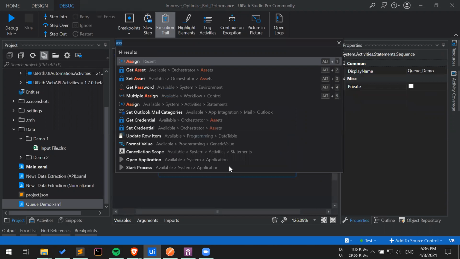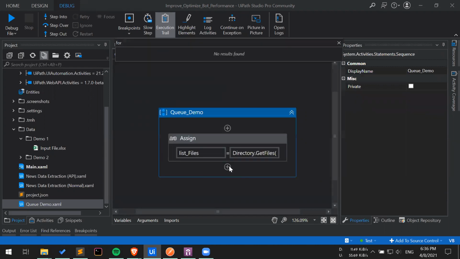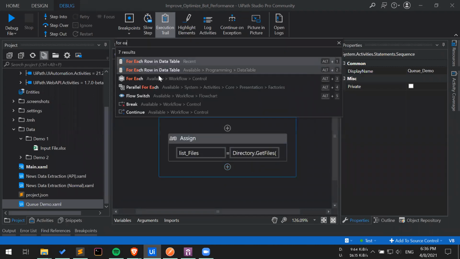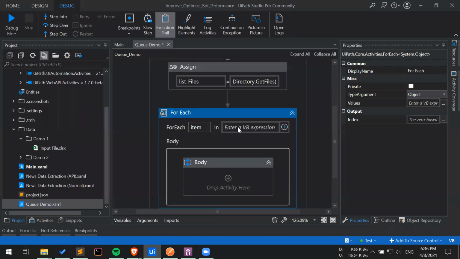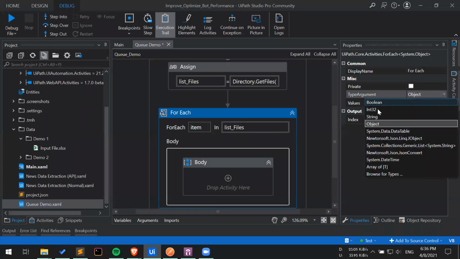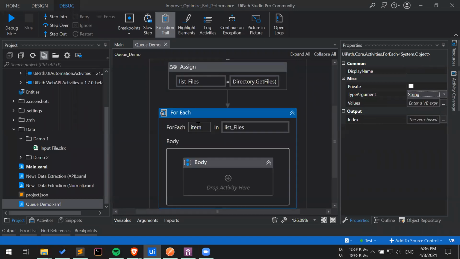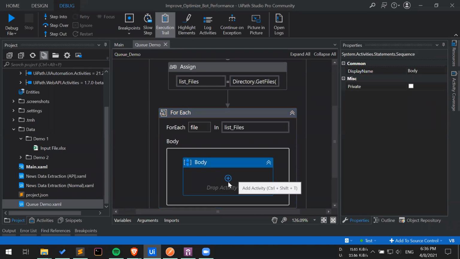Let's apply a for loop, and specify the list of files here. Change the data type to string, and let's change the placeholder to file. Now, this is probably the most important part.